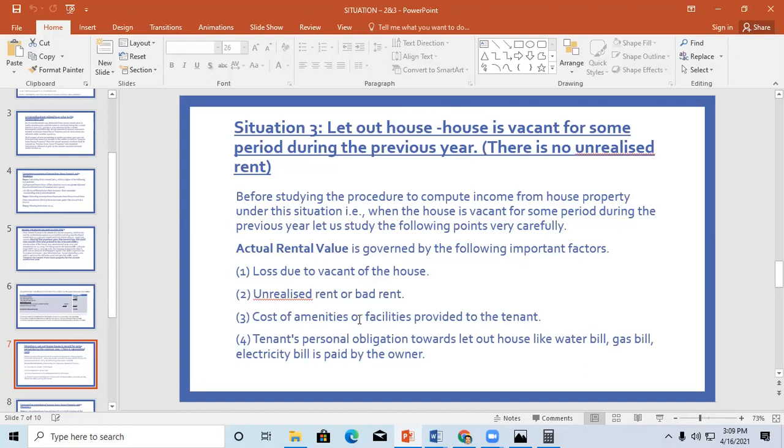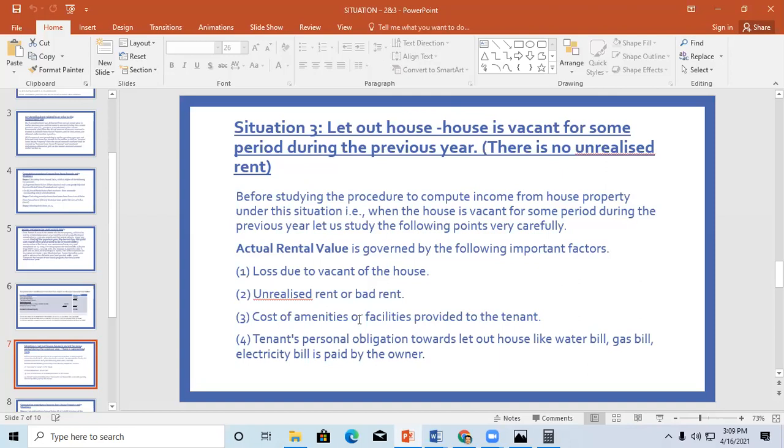There is loss due to vacancy of the house. Whatever loss you incurred can be taken, or unrealized rent or bad rent. Unrealized rent is nothing but bad rent, where there is no scope of recovering that rent. Or any cost of amenities and facilities provided to the tenant can also be taken, like lift facilities, or where you provide a watchman.